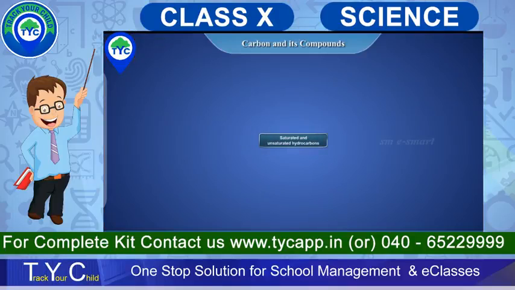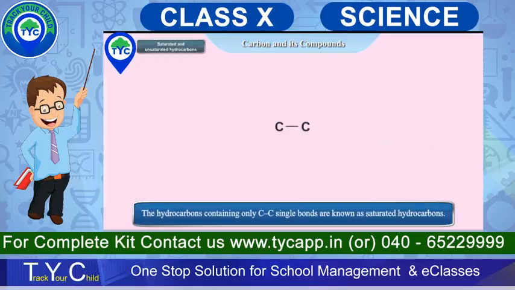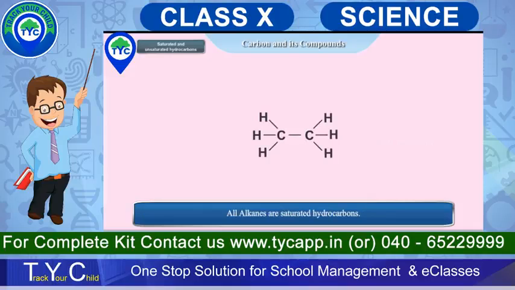Saturated and unsaturated hydrocarbons. The hydrocarbons containing only C to C single bonds are known as saturated hydrocarbons. All alkanes are saturated hydrocarbons.